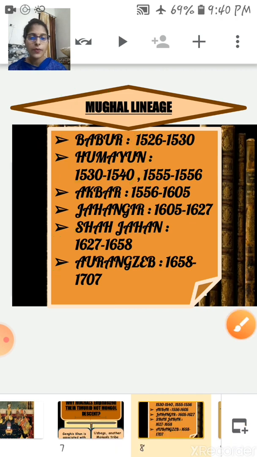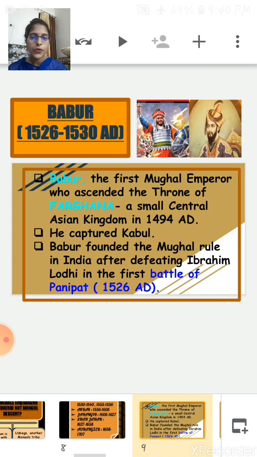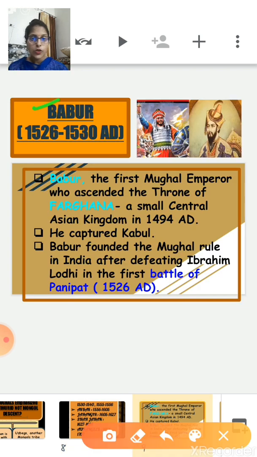Okay, now let's read about all these Mughal rulers one by one. Let's start with the first ruler, Babur. Babur's time period was from 1526 to 1530 AD.